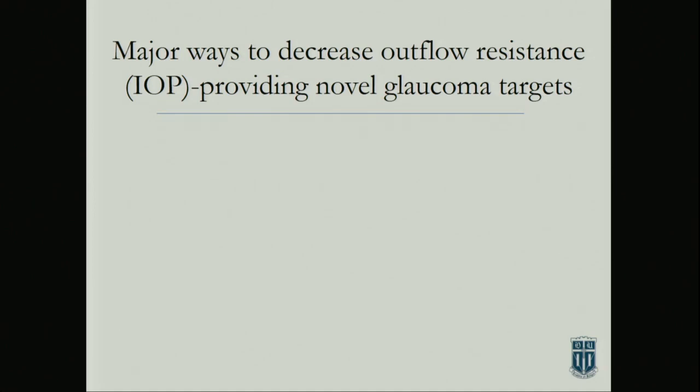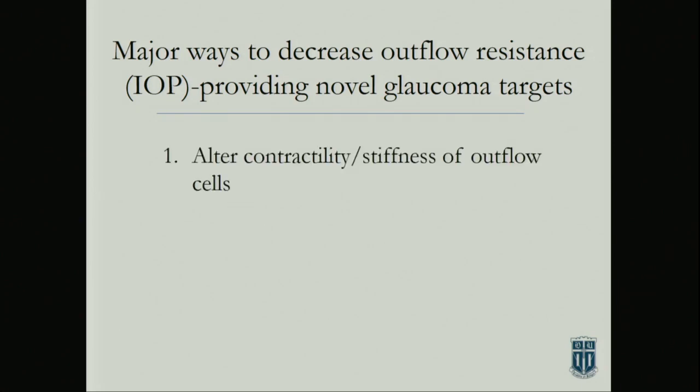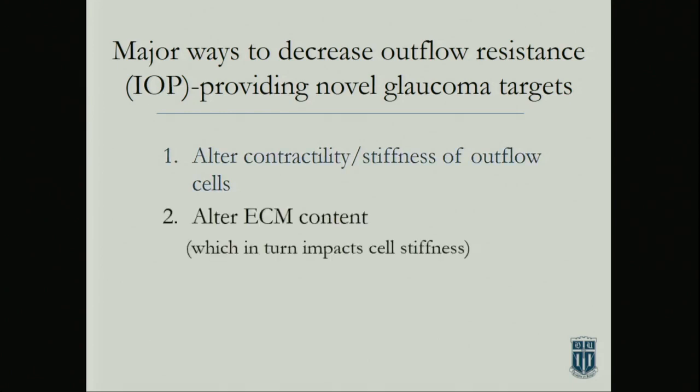I think this is a diseased tissue that's going bad in glaucoma. We need to find a way to target it therapeutically. And so I'm going to emphasize some points that Ernst said. Altering the contractility or the stiffness of outflow cells, we know that this is a component to outflow, and I'll show some more examples of that.